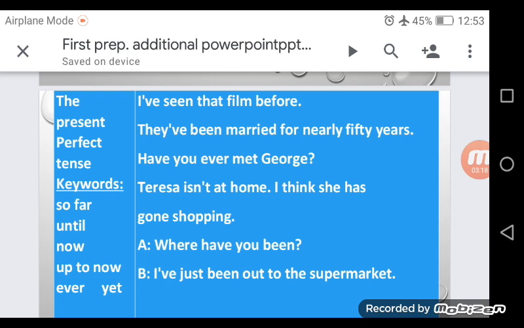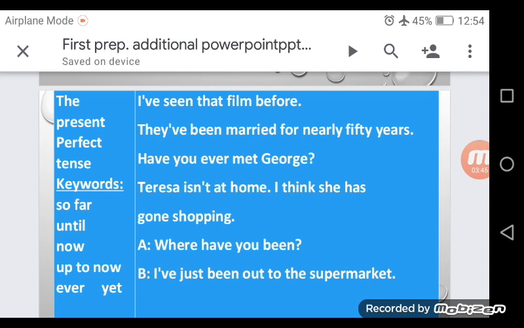Have or has gone, we use these words when someone is at a place and hasn't returned yet. He or she is still there. We use have been or has been when someone has been to a place and returned.